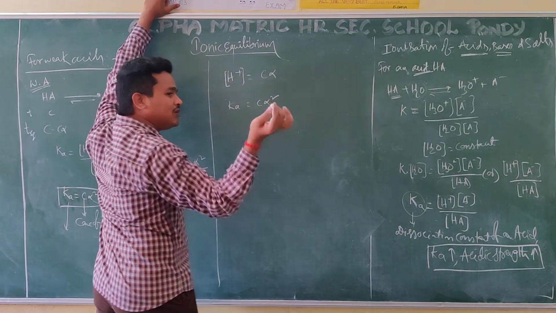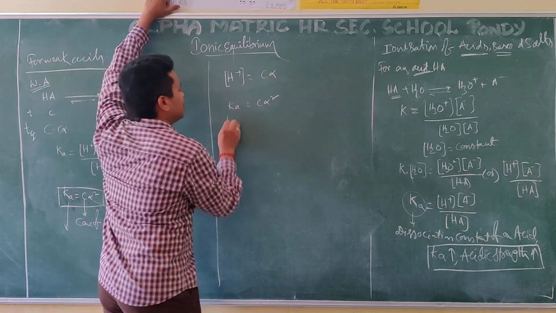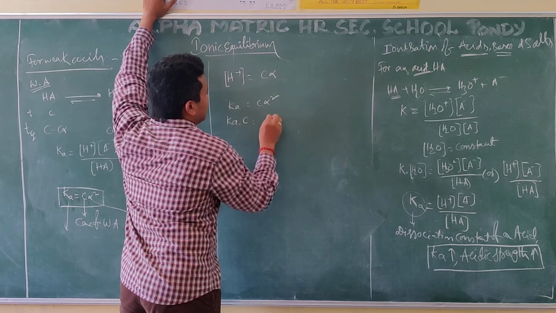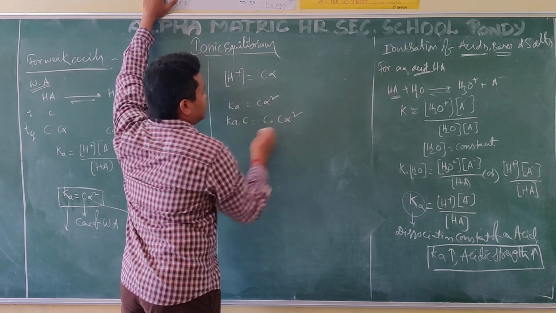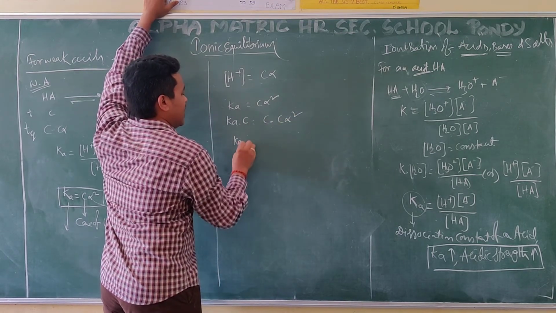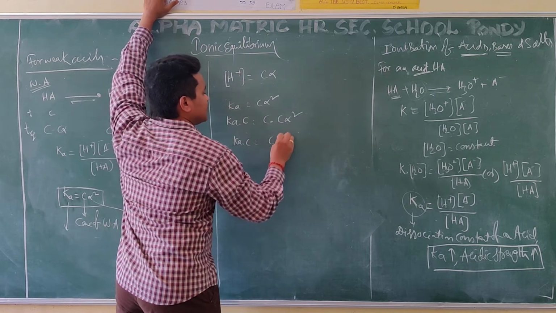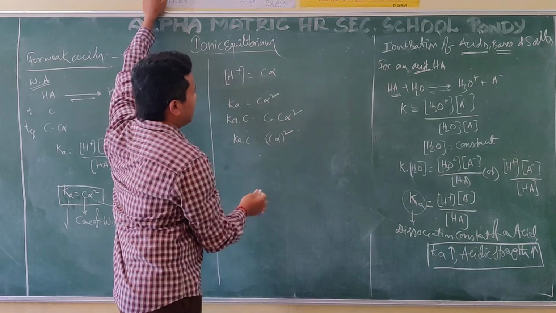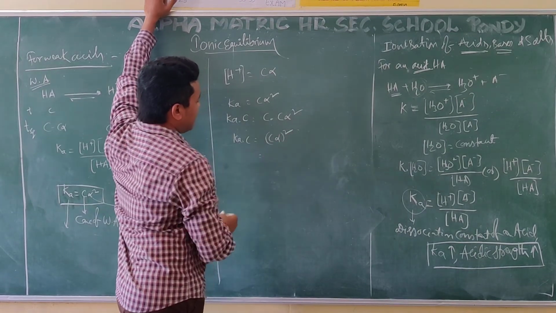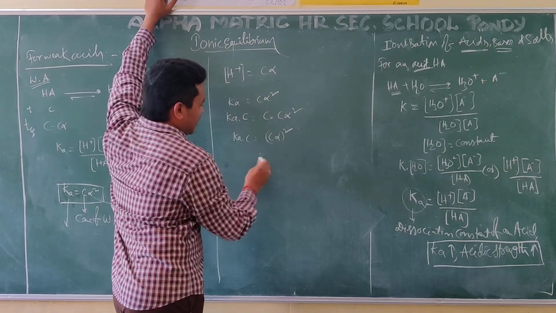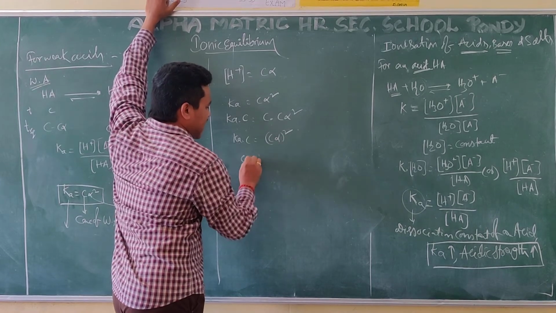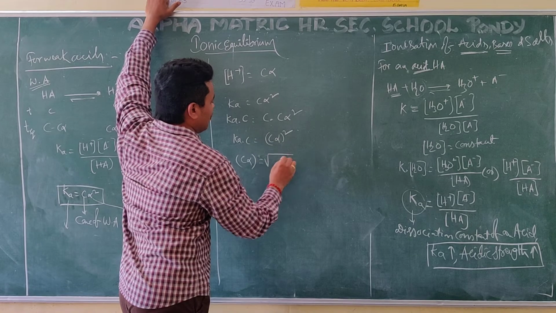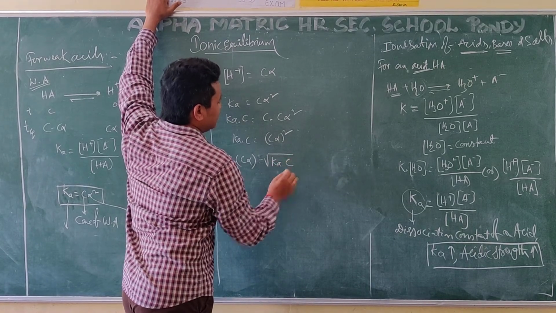I will do a small adjustment: this side also I will multiply with C. Both sides C, so Ka into C equals C alpha square, whole squared. I need C alpha, so C alpha is root over Ka into C.